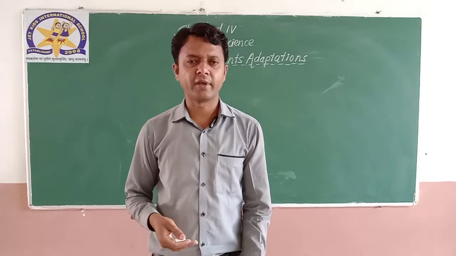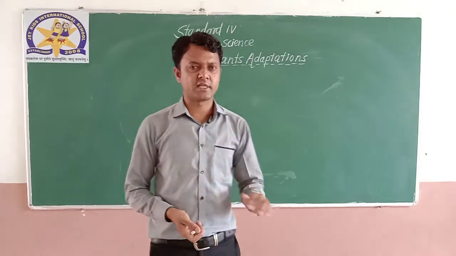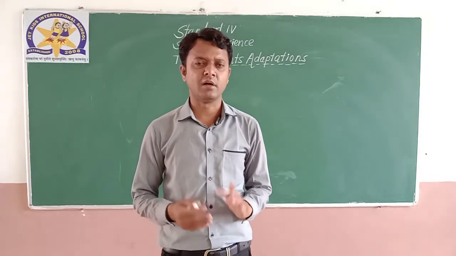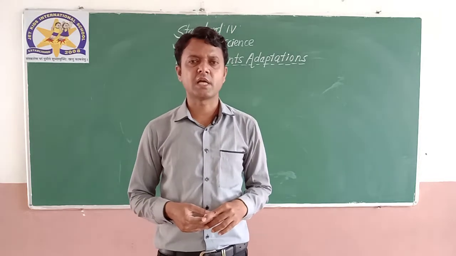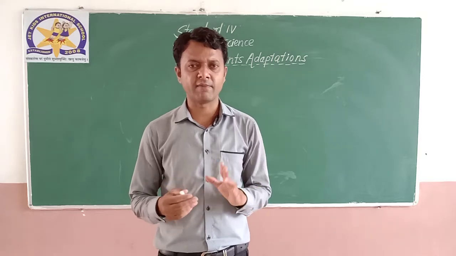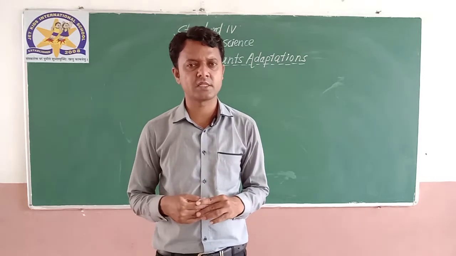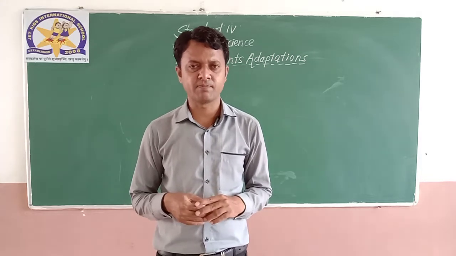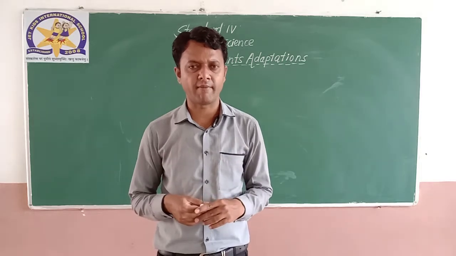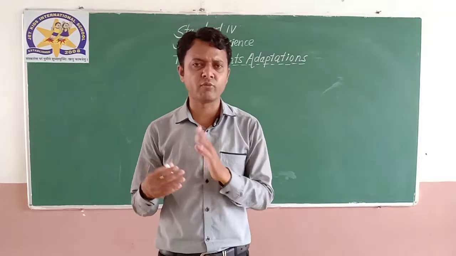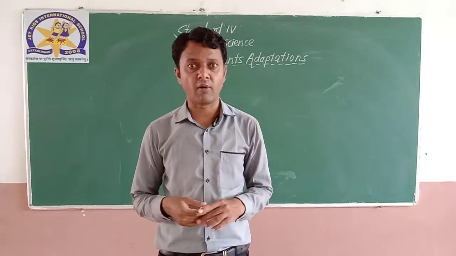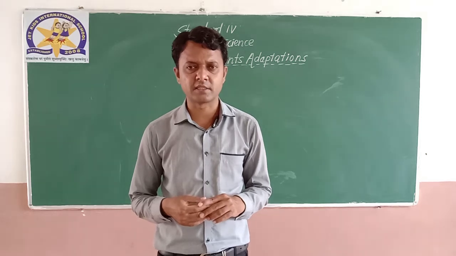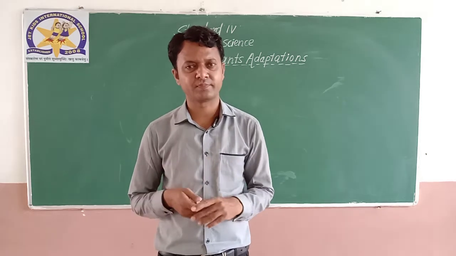In the last video, we were discussing the chapter plant adaptations. We have seen in the last part terrestrial plants. The chapter plant adaptations is divided into two main types of plants on the basis of where they grow. First type is aquatic plants. Plants that live in water, that grow in water, are called aquatic plants. And we have already seen their adaptations. The second part of the lesson is terrestrial plants, plants which grow and live on land.